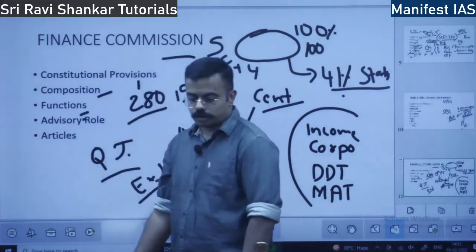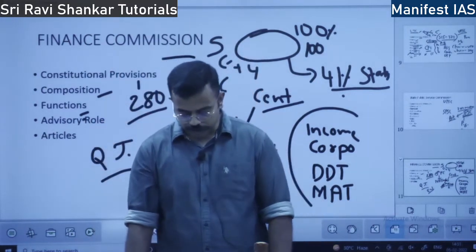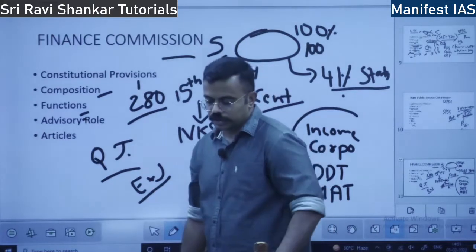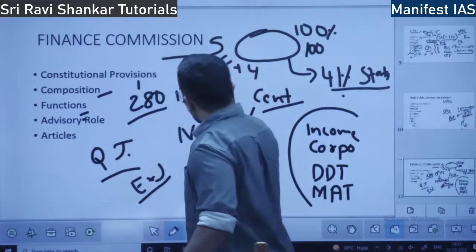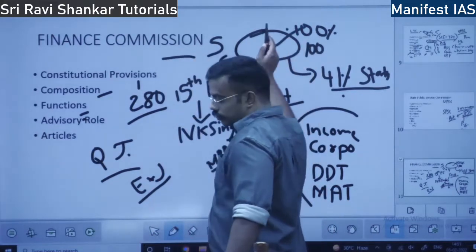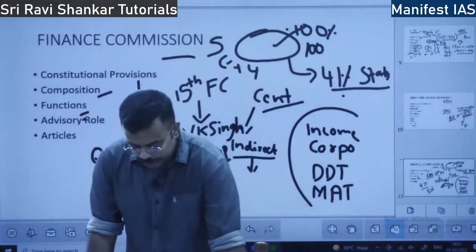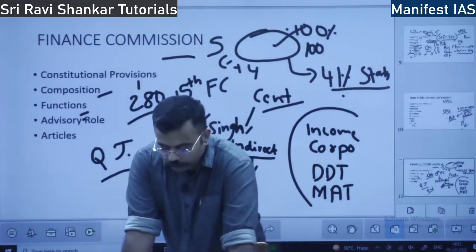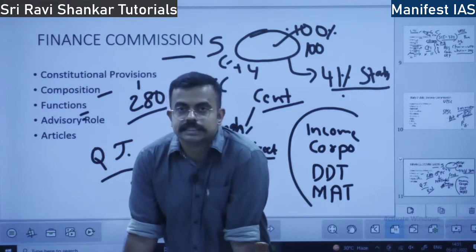Next we will speak about functions. What are the functions of the Finance Commission? I told you already the major function. This is the major function: the distribution of net proceeds of taxes between the center and states.